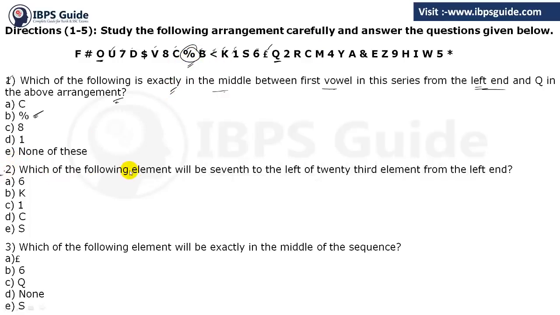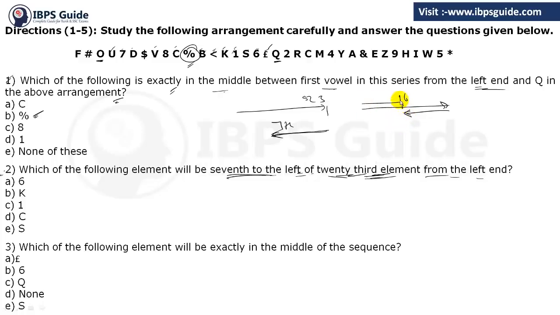Second, which of the following elements will be 7th to the left of the 23rd element from the left hand? Now see, what are they saying? We have to find the 7th to the left of the element which is 23rd from the left hand. Then we have to go from there 7th to its left. So if you go 23rd in this direction and then come back 7, what does it actually give you? It will give you the 16th from the left hand.